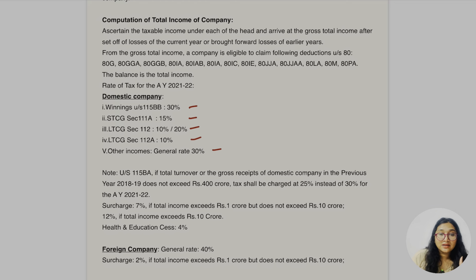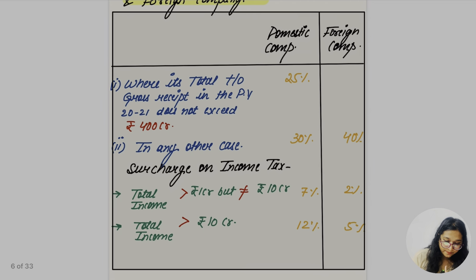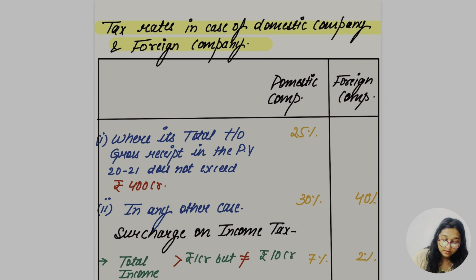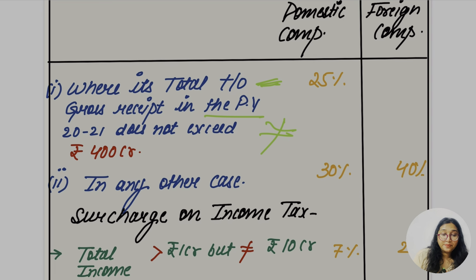Let's go for now the rates of domestic company and foreign company. Tax rate in case of domestic company and foreign company: where its total turnover or gross receipt in the previous year 2020-21 does not exceed rupees 400 crore. What if it does not exceed and what if it exceeds? If it does not exceed, in that case what is going to be the tax rate for the domestic company? It's going to be 25%.